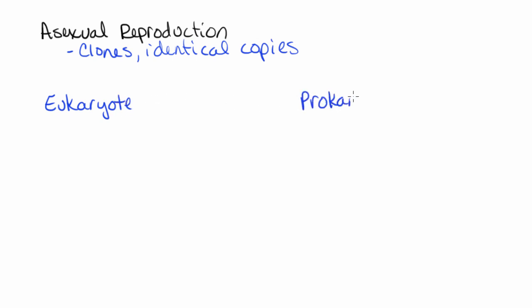Now, when we're talking about eukaryotes and prokaryotes, the process that they use to produce clones is going to be a little bit different. This is primarily because of the fact that they have different DNA structures inside of them. So when we're talking about the chromosomes in eukaryotes, they have many linear chromosomes. And when we're talking about prokaryotes, they tend to just have a single large circular chromosome. When we look at eukaryotes, our eukaryotic organisms would be anything that is plant, animal, fungi, protist. Those are different examples of eukaryotic cells.